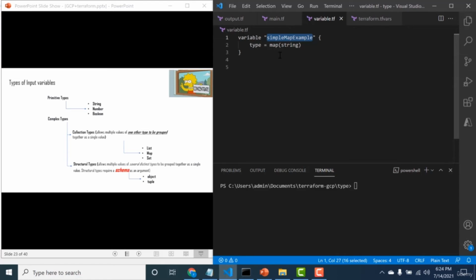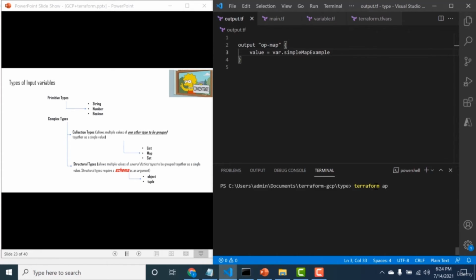Once you have defined this variable, let's assign a particular value to it. The kind of values that you can assign would be something like this. You have an object and the object has two keys and the values are both strings. So this is a perfect example of type map string. Again, in the output, I'm just going to display the same variable. So let's run this particular example. You can see the output again is just the key value pair.